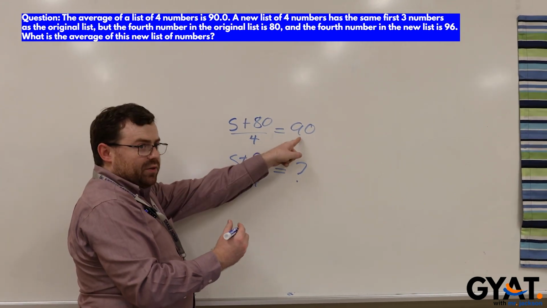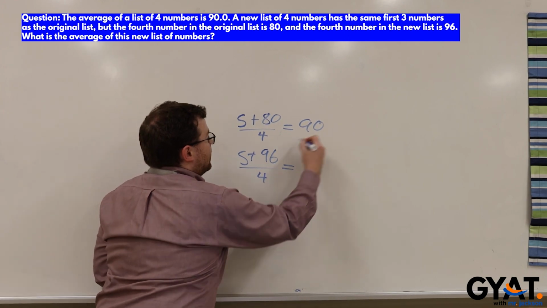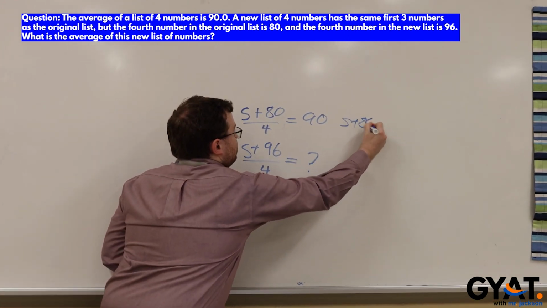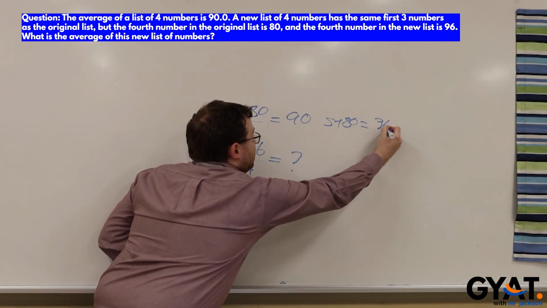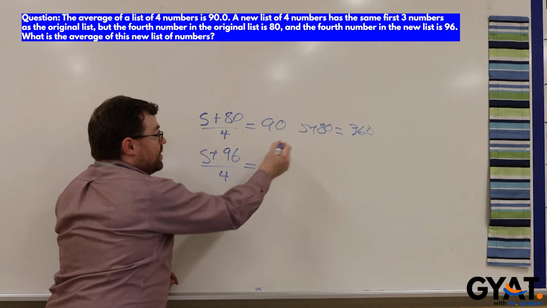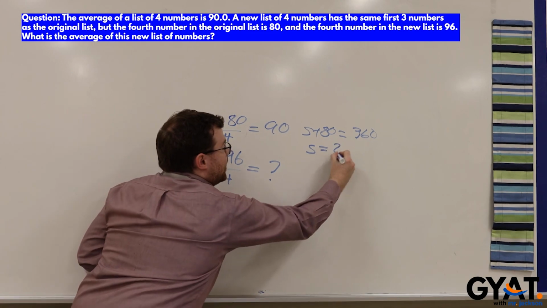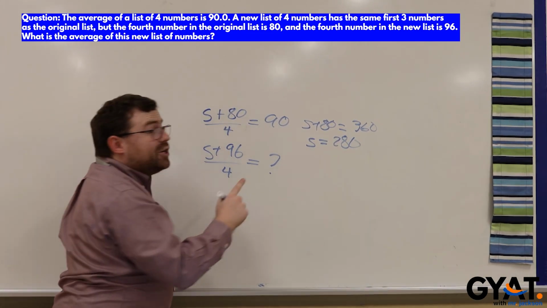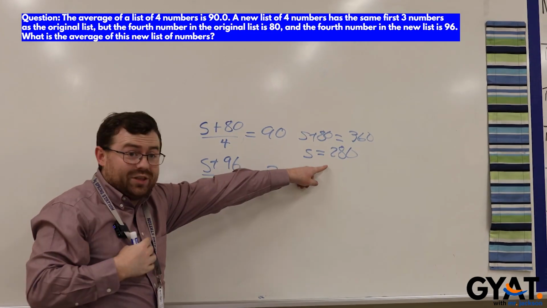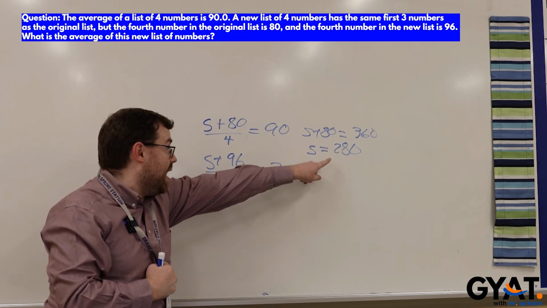I'm going to multiply both of these sides by 4, right? And I'm going to get that S plus 80 is equal to 360, right? And then I'm going to subtract 80 from both sides, and I'm going to get that S is equal to 280. So I don't know what the first 3 numbers are, but I know that they add up to 280.